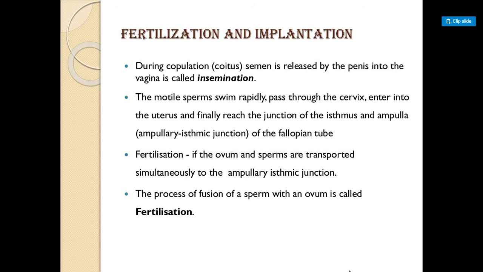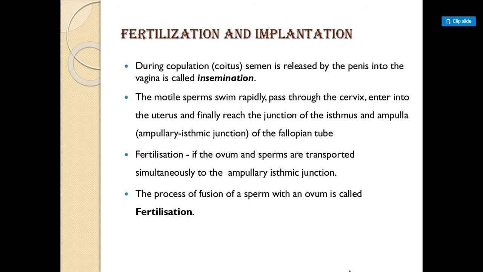Now during copulation, that is coitus, that is whenever the male and the female mate with each other, semen from the male individual is released by the penis into the vagina, and that is known as insemination. Now the motile sperms present in the semen swim rapidly and pass through the cervix, enter into the uterus and finally reach the junction of the isthmus and ampulla, and that junction is known as the ampullary isthmic junction of the fallopian tube.